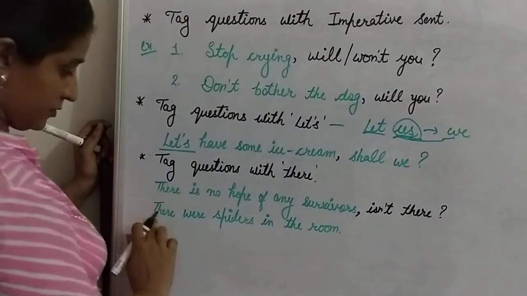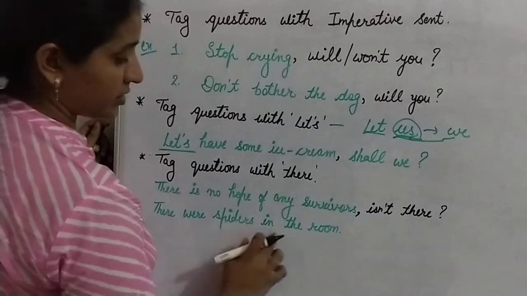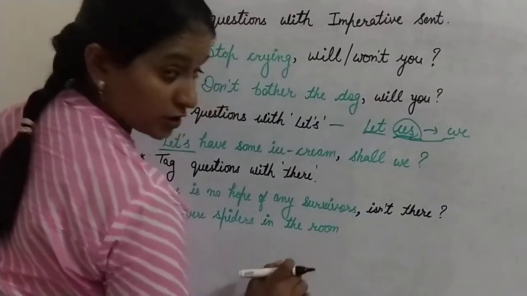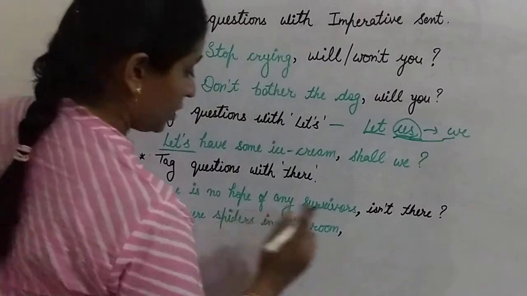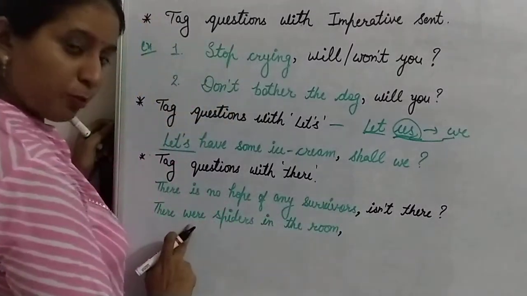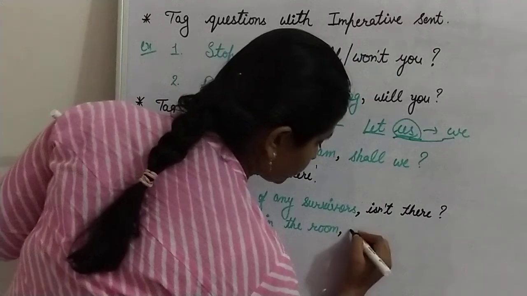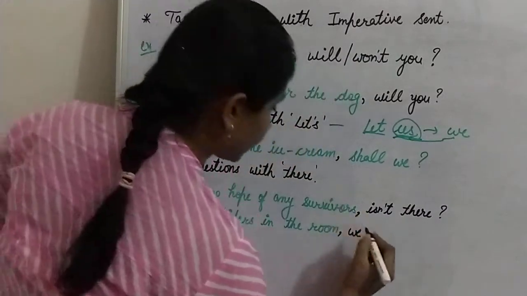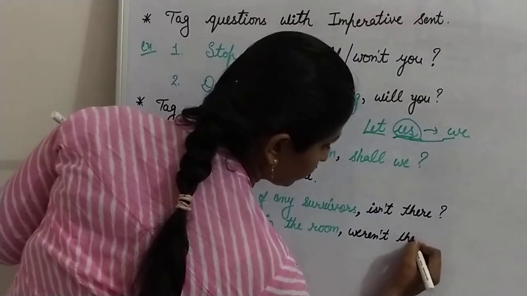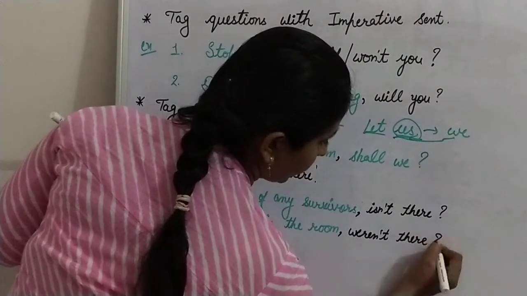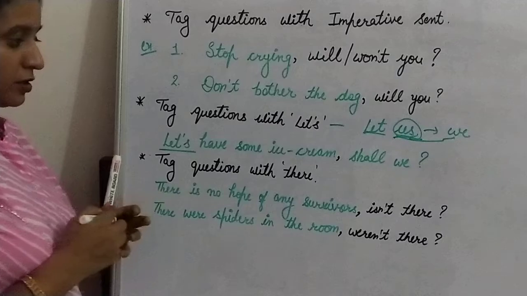Okay. Next is: there were spiders in the room. Same rule. Remove the full stop. Instead of the full stop, use a comma. It is also positive, so you will have a negative question tag. So weren't there, and at the last, the question mark.